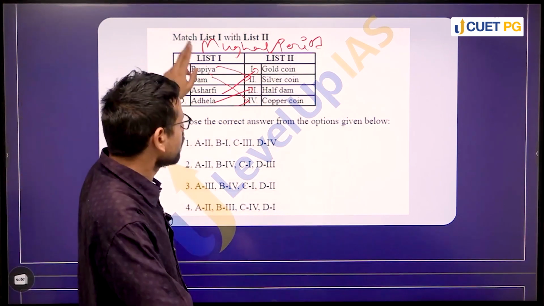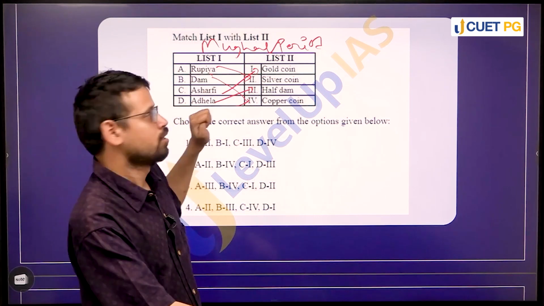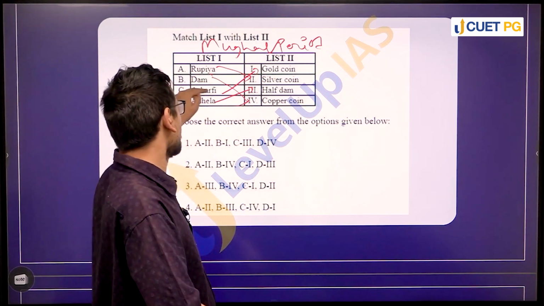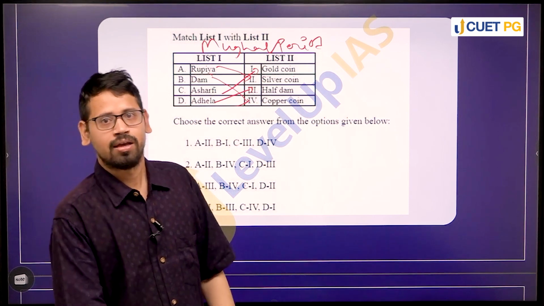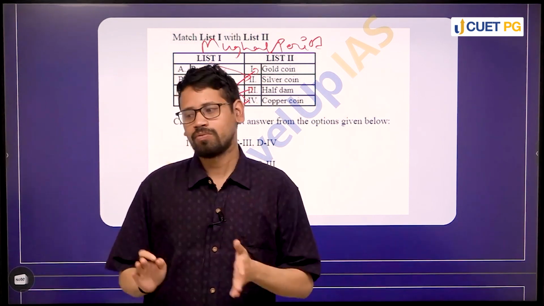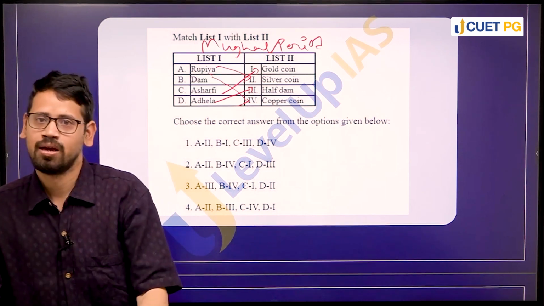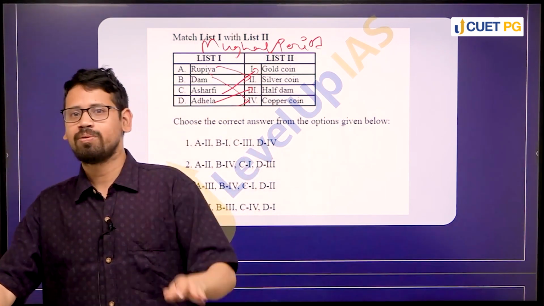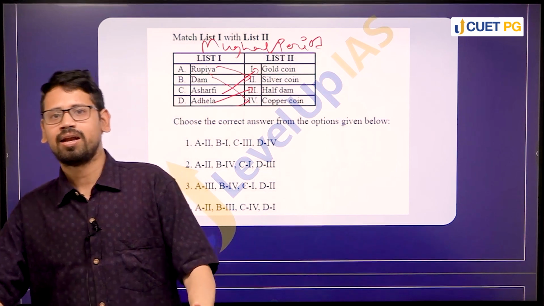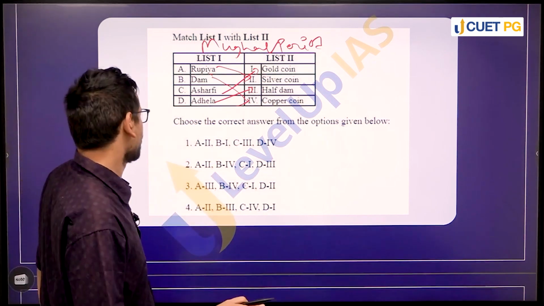So if you see the options very clearly, we can see the rupiah was a silver coin, right? Dam was a copper coin, asharfi was a gold coin, adhela was a half dam, right? We are able to associate it because we are able to associate all the coins to a single period. अगर आप लोग ये नहीं समझ पाएंगे कौन से पीरियड से डील कर रहा है, तो आप अलग अलग पीरियड से समझेंगे, और पॉसिबल है कि आप गलती कर सकें, राइट?